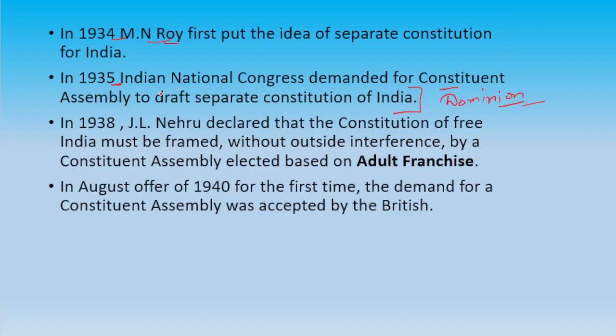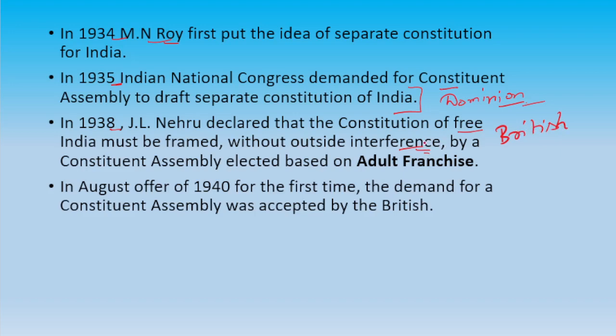In 1938 Jawaharlal Nehru declared that the constitution of free India must be framed without outside interference. With outside interference we mean the British. The constitution of free India will not be made under anyone's influence, neither the British nor anyone else.